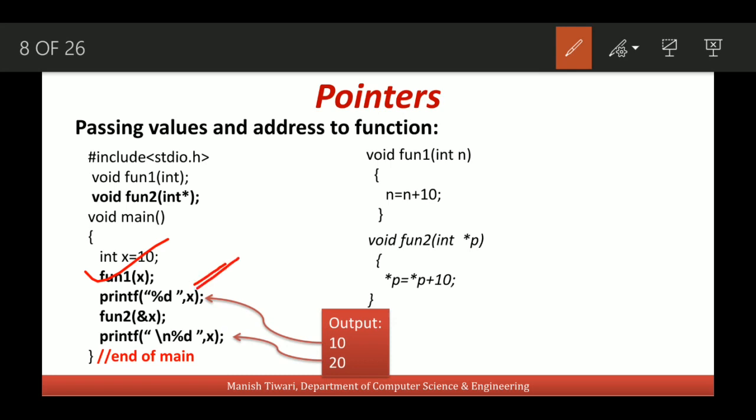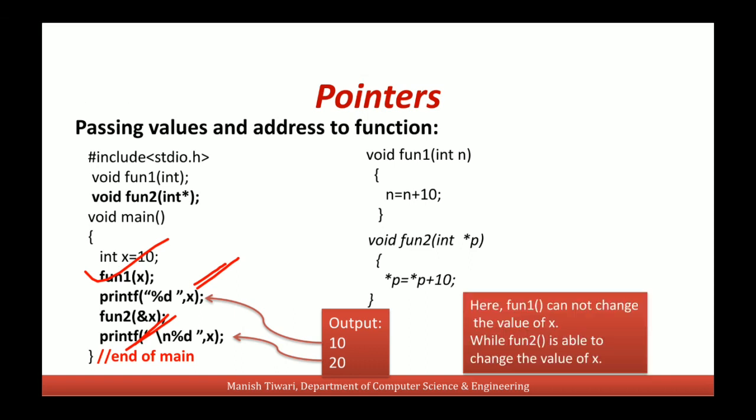But through function 2, when we pass the address of x, we are able to increment the value of this x by 10. It means function 1 cannot change the value of x. Since we are passing the value of x, n will receive only the value of x. n will be equal to x. So by changing n, we cannot change the value of x.